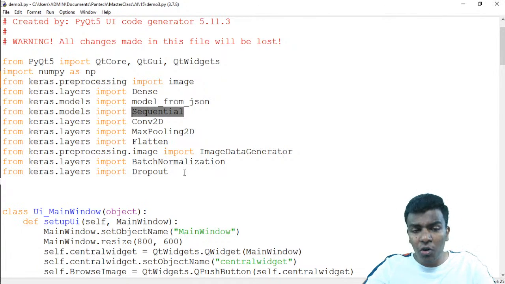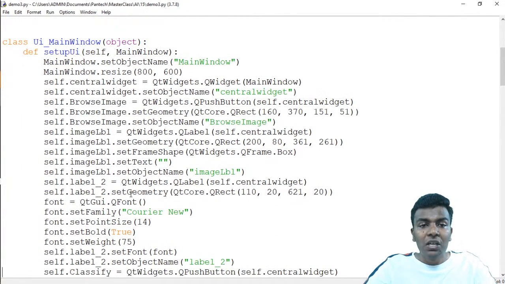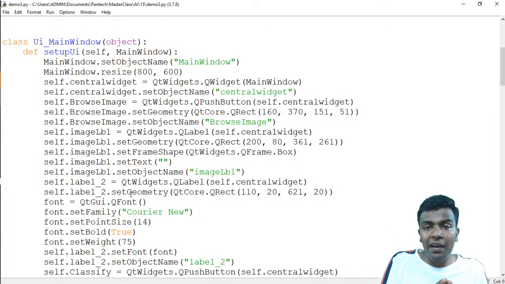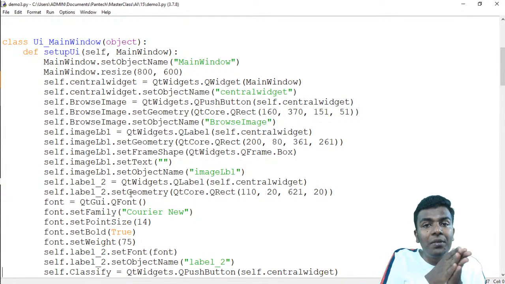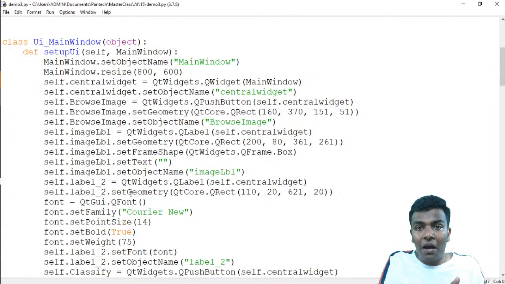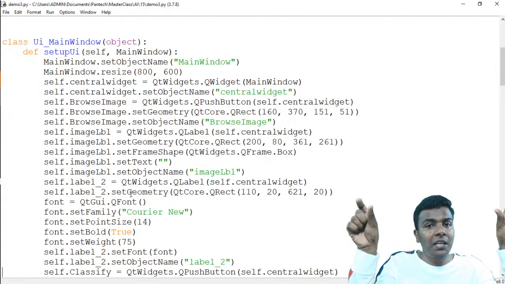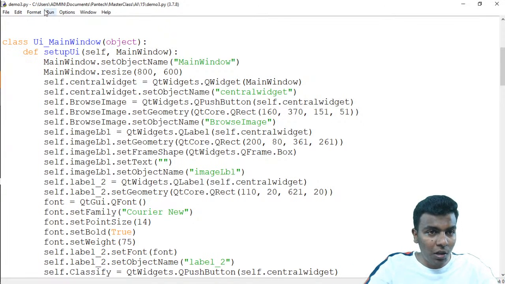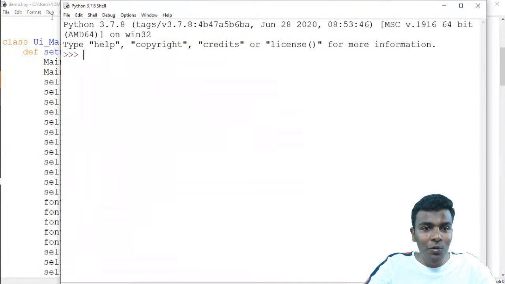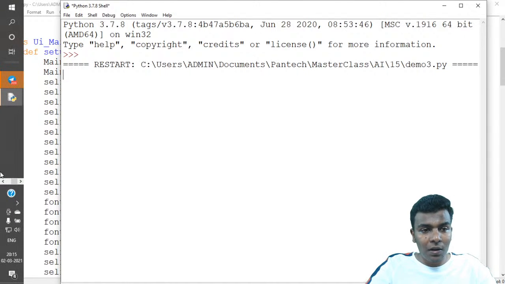Once you have this, then comes the class UI main window. Don't think I have written this code. It is automatically generated from the .ui file. I just made a little modification in the automatically generated code, because in the .ui file you will normally print the title, of course. Once I show the output, you'll understand how it will look.